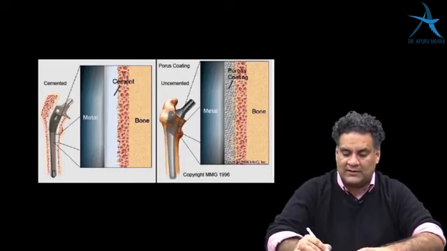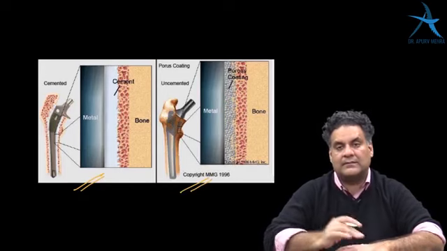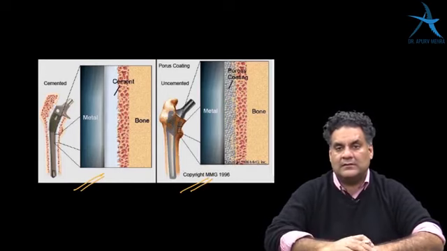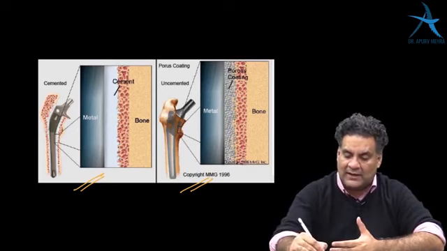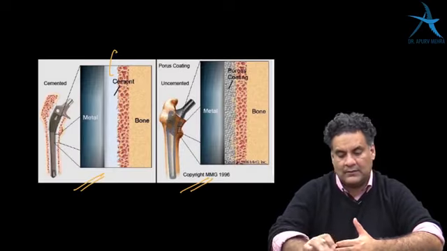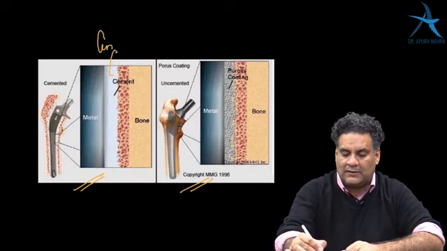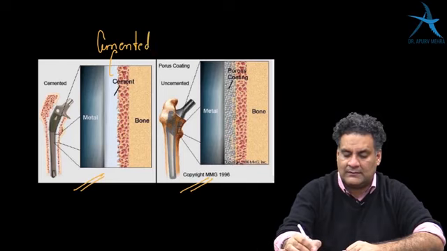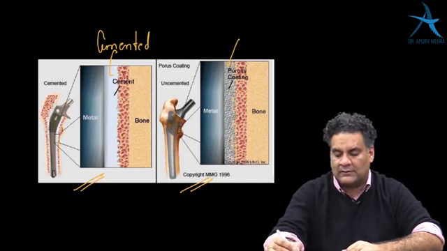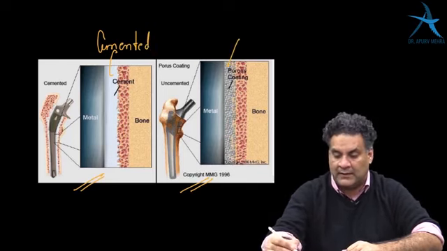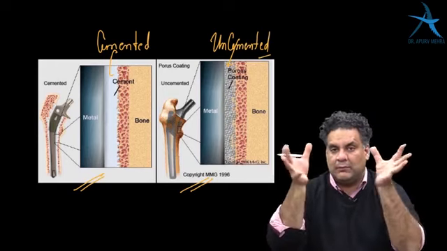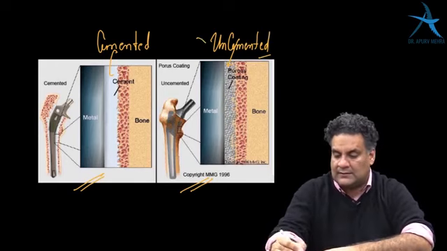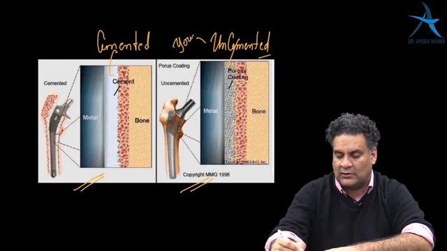When we look at a joint which is replaced, if you put an implant and fix that implant with cement, it is called a cemented implant. Whereas if you put an implant without cement, with the bone coating directly over the implant, it is called uncemented replacement. Since in uncemented replacement the bone has to coat over the implant, it is for young individuals who have normal bone.